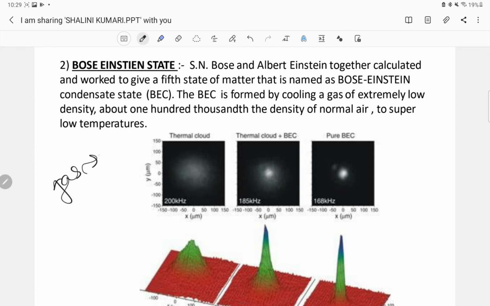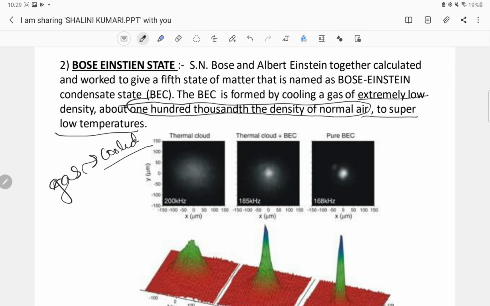Gases, after being cooled to very low temperature, at extremely low density, about one hundred-thousandth the density of normal air.